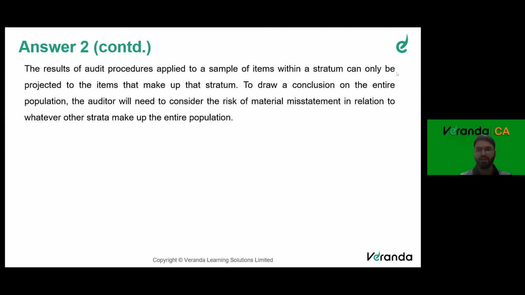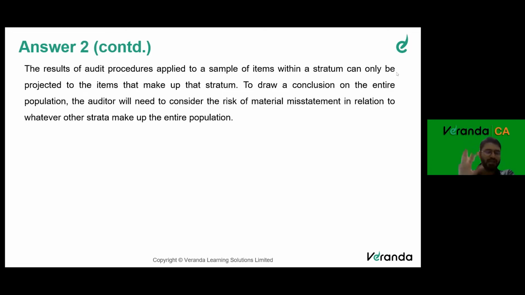I don't know if you've understood this line, but let me explain this very clearly. So now you're dividing into 5 strata. Generally, as part of sampling, we select the samples, we do the audit procedures, then we find misstatements. If there are misstatements in those samples, then we project those misstatements over the entire population. If in the sample there is a 10 lakh misstatement, how much is it on the population? That's called projecting the misstatement.